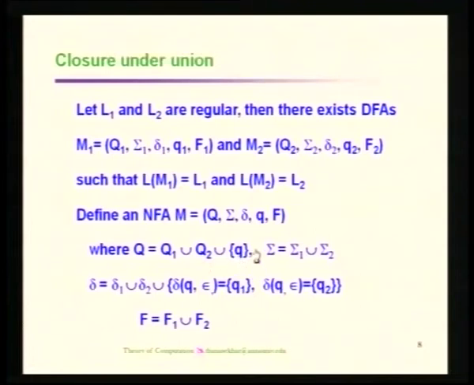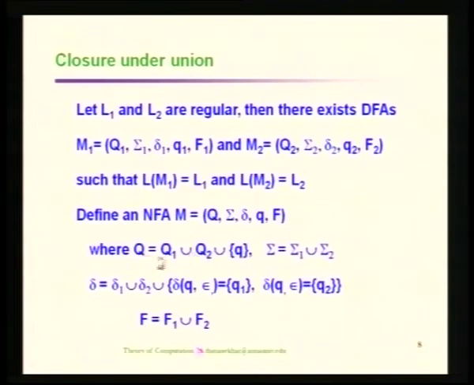As far as this construction is concerned, the final states are taken from the union of the final states of the first automaton and the final states of the second automaton. So, it is not going to be a new state here. If you include a new state f as the final state of the new automaton, then that should also be included as part of the union.